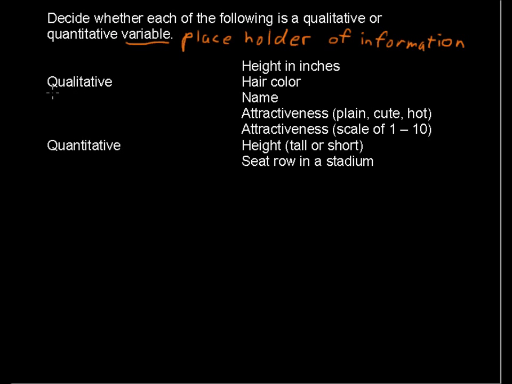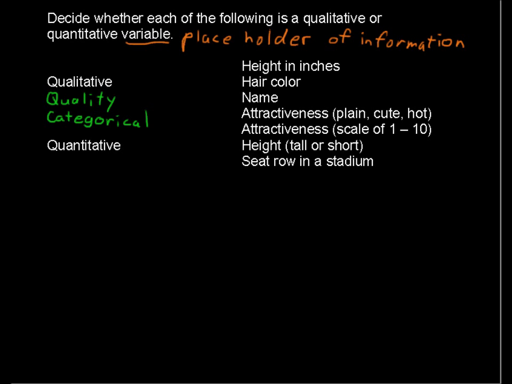And a qualitative variable would take down as information some quality. And this is not necessarily good or bad quality, but it is something that would place the subject, whether it's a person or a street or whatever information you're getting, into a category. So oftentimes the qualitative variable will be referred to as a categorical variable.